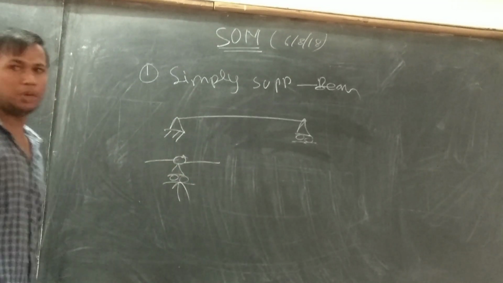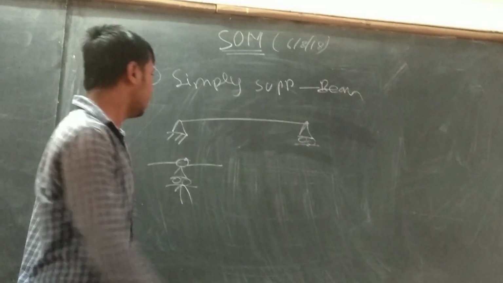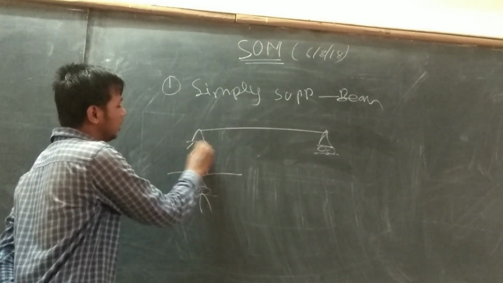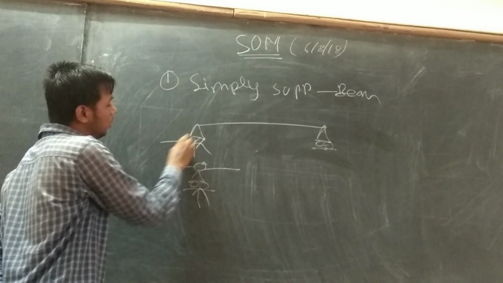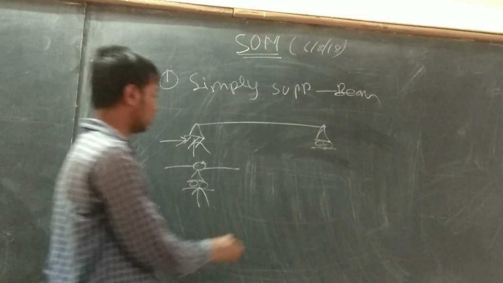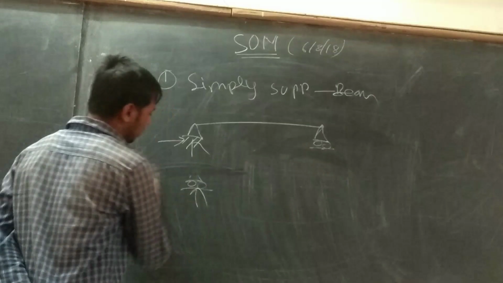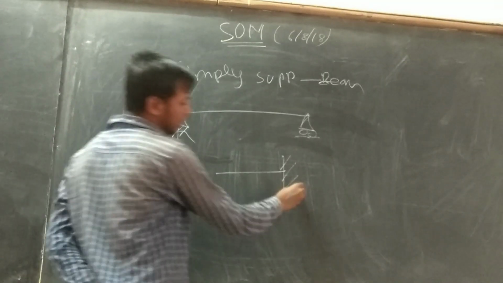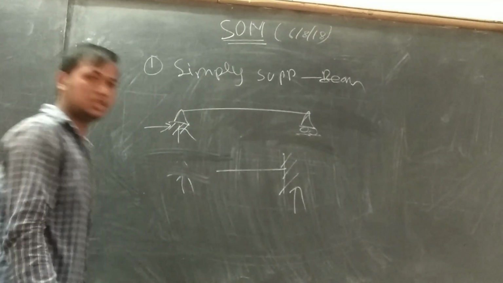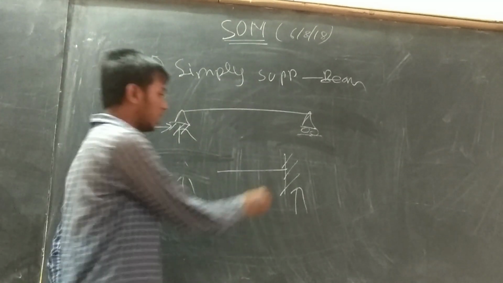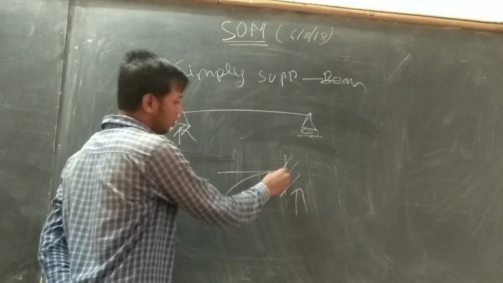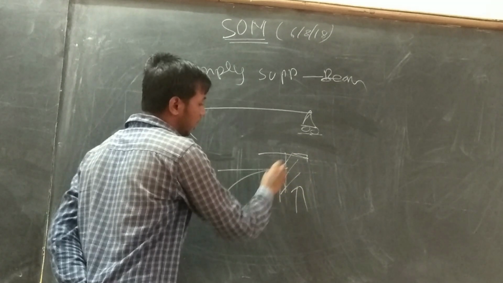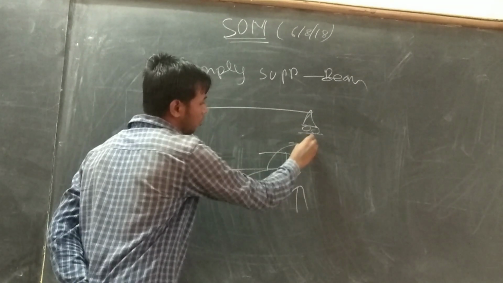At the connection there are two reactions, one vertical and another horizontal. The next type of support is fixed support. Fixed support offers resistance in all three directions: vertical deformation, horizontal deformation, and rotation. That's moment.